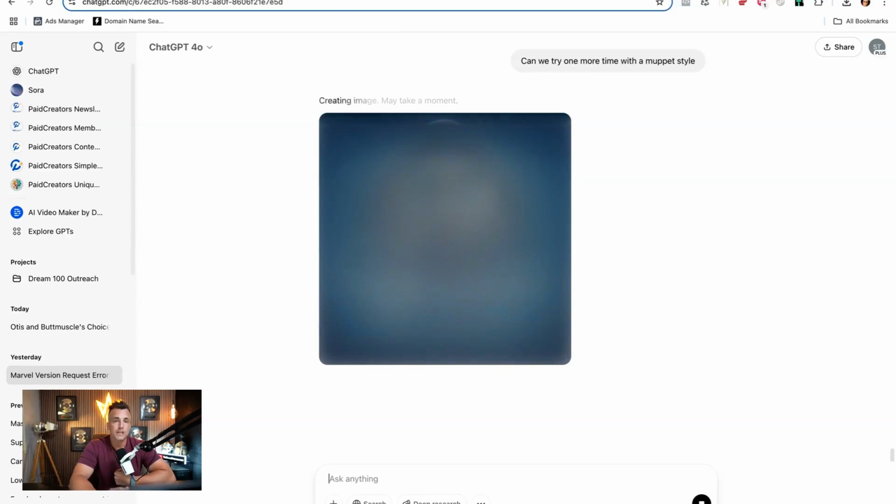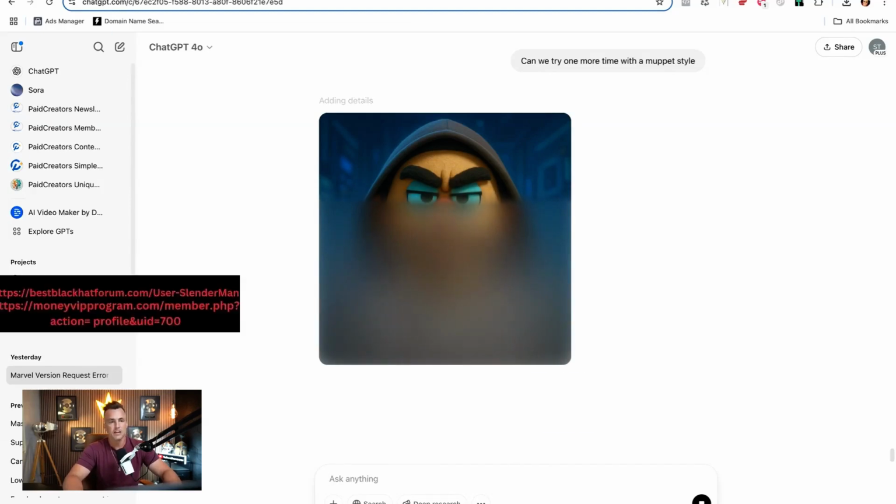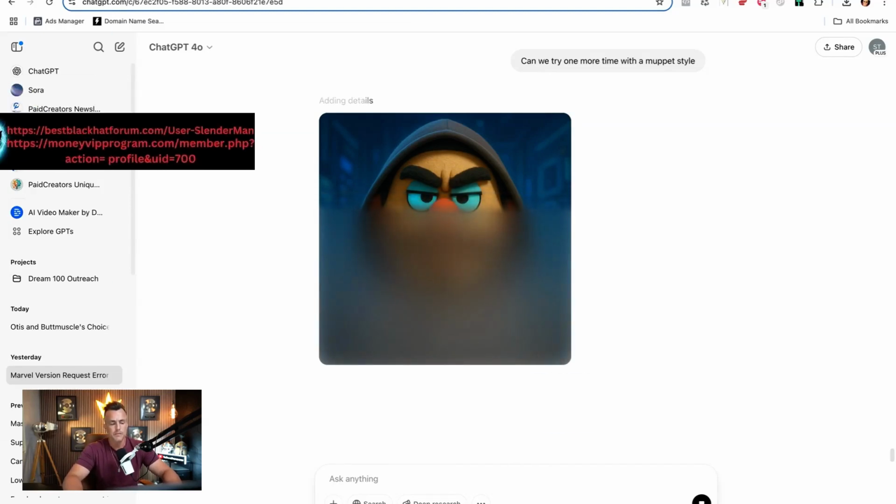So even if you wanted to promote affiliate products, you could do that. You just have to create the avatar personality. Come up with that angle. What's my angle going to be? How am I going to be talking about this and referencing this? So let's say I wanted to use the Muppet method. Well, I could create sort of a Muppet-like character that, who knows, whatever it is. He's angry about this. He's angry about that. And he's angry that everybody can make him into a Muppet, whatever it is. Like just a week ago, I was doing this, and now they turned me into a crazy Muppet.